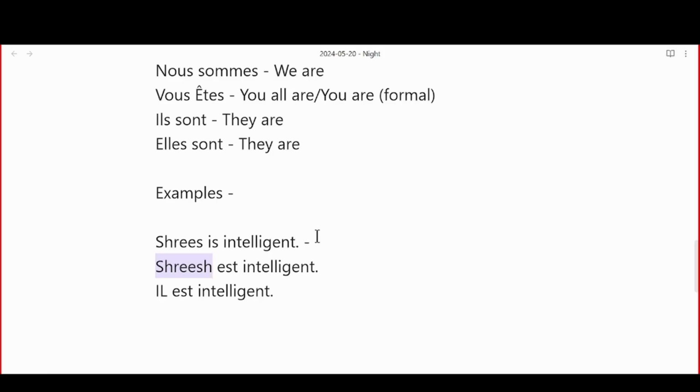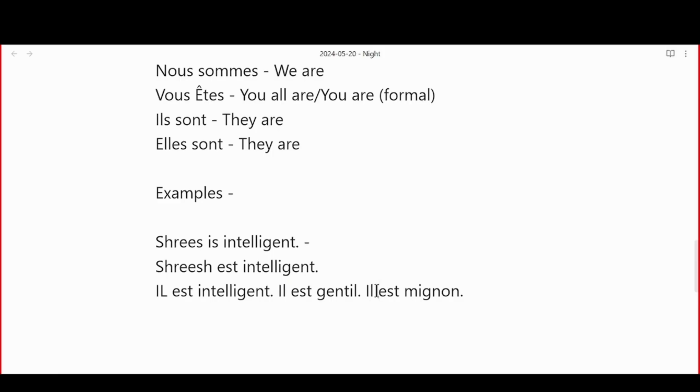Same in French. Shrish is intelligent: I'm replacing Shrish with il. Now, if I want to talk more about Shrish, I'll say il est gentil. Gentil means very caring or very gentle. Il est gentil. Il est très mignon. He's shy. Très mignon. Don't write it, just mignon. Are you seeing what I'm doing here? I'm telling his qualities, but I'm also replacing him with he.